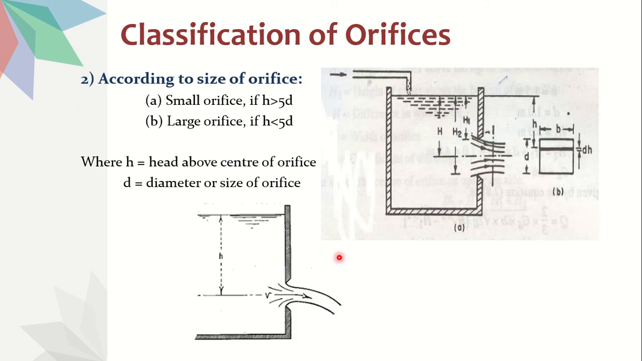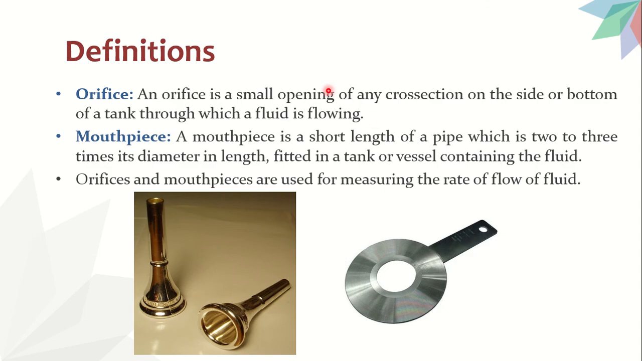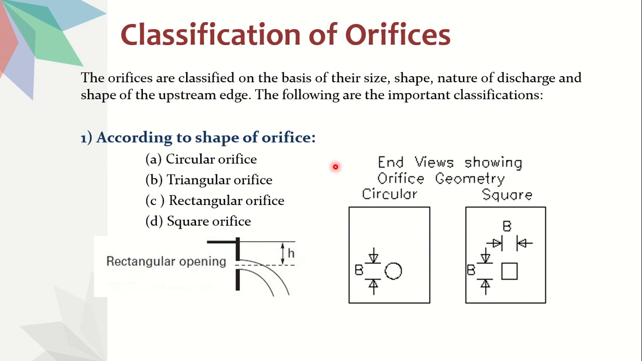So hope you understood the video. Once again, I am just summarizing. Orifice means an opening which is at the sides or at the bottom of a tank. Mouthpiece means a short length of pipe with length almost 2 to 3 times the diameter, and it is also fitted to a tank or a vessel. Both are flow measuring devices used for calculating rate of flow through a tank.